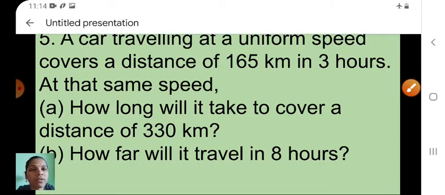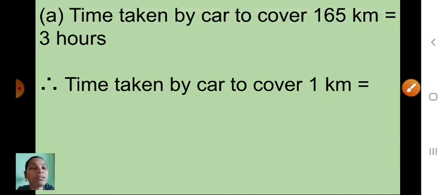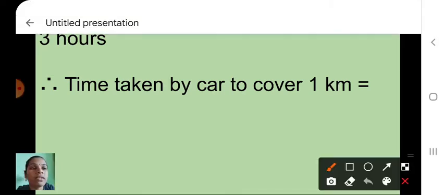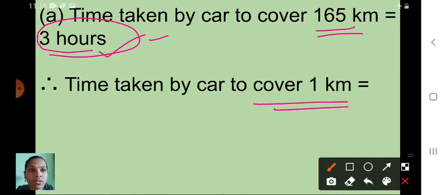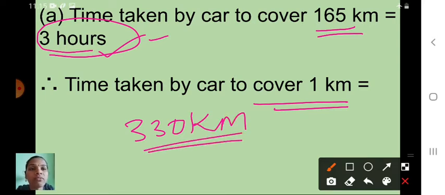See here, first: time taken by car to cover 165 km is equal to 3 hours. Understood now why I am writing the statement like this? Here we have to find time, so that time you have to write on the right hand side. Therefore, time taken by car to cover 1 km. Your question is how much time it will take for 330 km, so for that you first have to find how much time it will take for 1 km. Understood now?